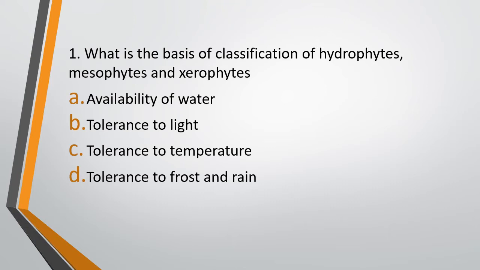The correct answer is option A, that is availability of water. When excess of water is available, it's called hydrophytes. When intermediate amount of water is there, the adaptation is mesophytic adaptation. And when very little amount is there, it's known as xerophyte.